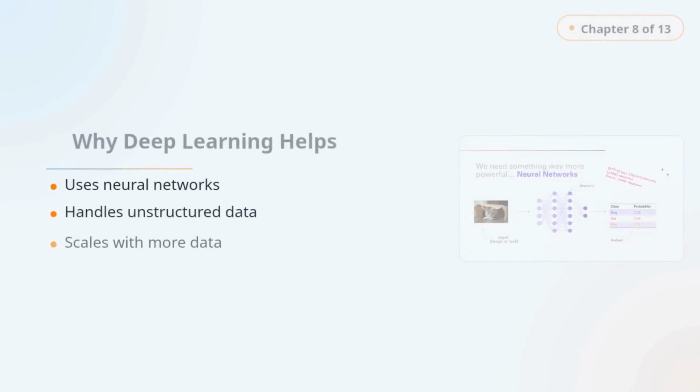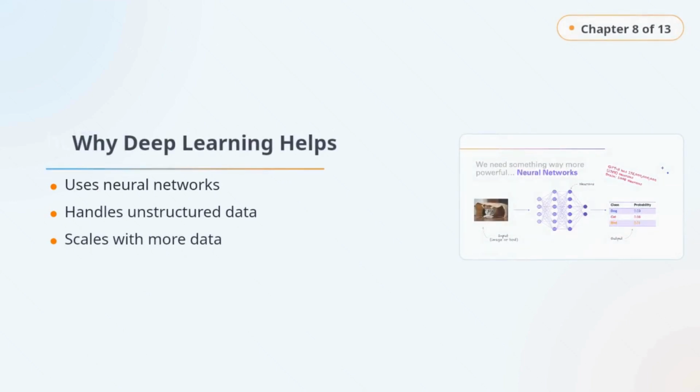This is where deep learning comes in. Deep learning uses neural networks, which are flexible models built to learn very complex relationships. They are especially useful for unstructured data like images and text. So if the task is too difficult for simpler machine learning methods, deep learning becomes the practical answer.